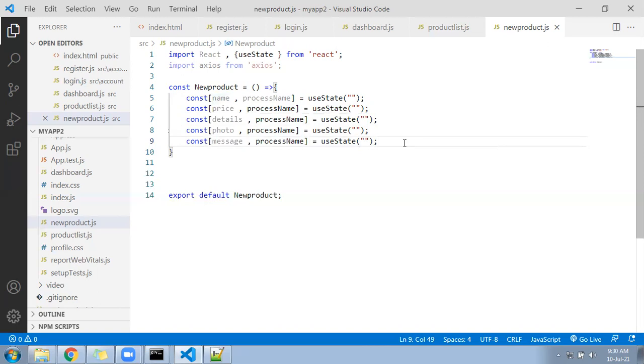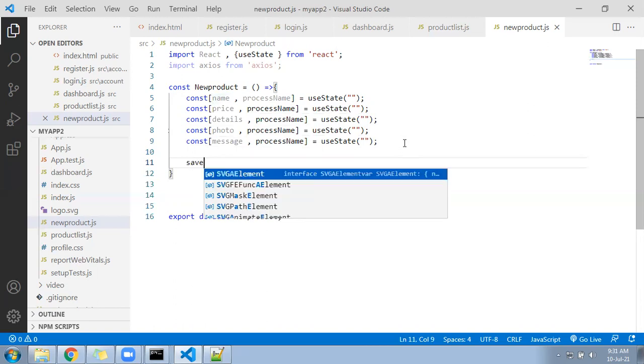Come down below, right below, called save.